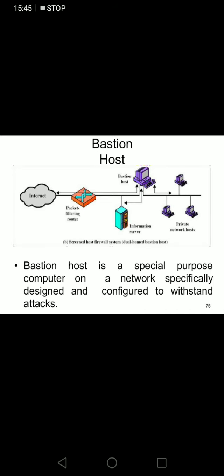Then the last type of firewall is the bastion host. It is a special purpose computer on a network specifically designed and configured to withstand attack. Whatever packet we are sending, first of all it should be transmitted to the bastion host, then it will reach your private network. From the diagram we can understand that whatever packet we receive from the internet should be received by your bastion host. Then after that it will make the decision whether we can transmit to that private network or not.